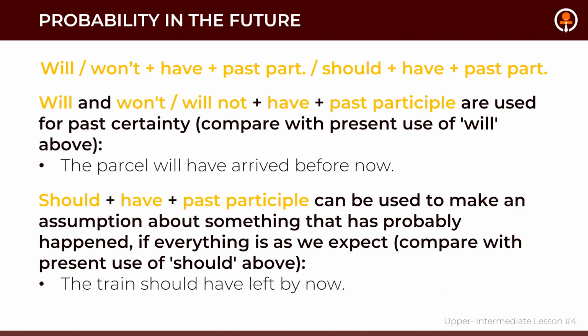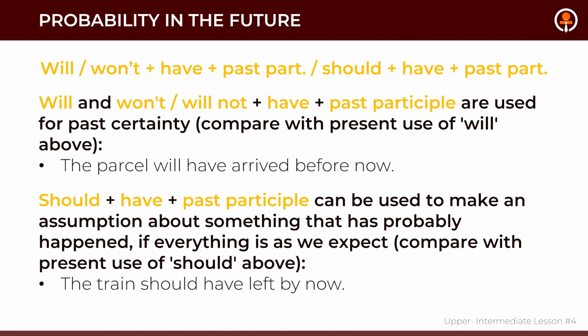So you are completely sure about it. And also, should plus have plus past participle can be used to make an assumption about something that has probably happened, if everything goes on as we expected it to be.